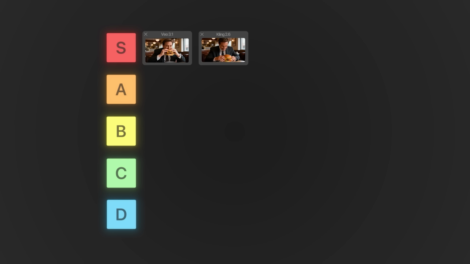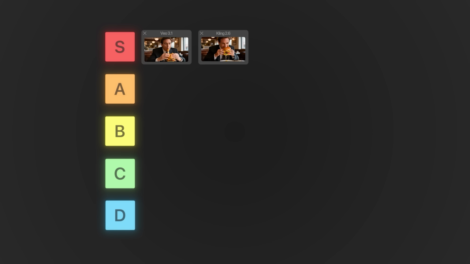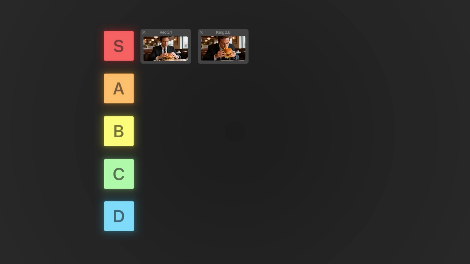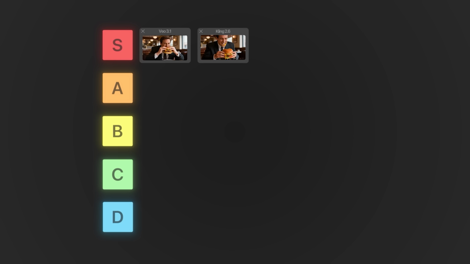All of them were not that great, but Google Veo 3.1 and Kling 2.6 did it best, I think. I'll put them in S tier. And the rest, I don't even want to rank because I just don't think it's that great, to be honest. I wouldn't use either of them.